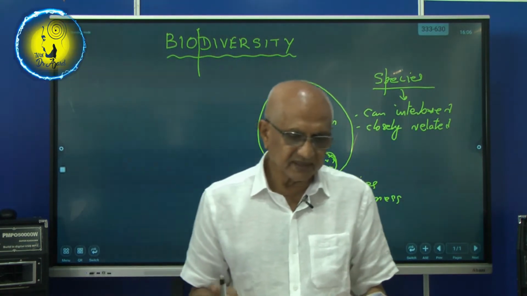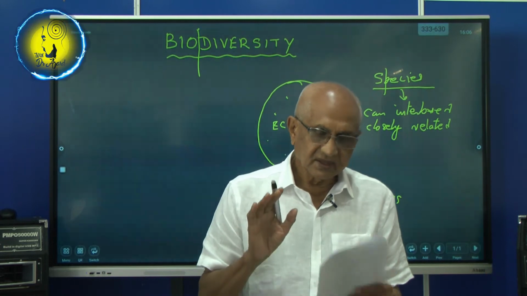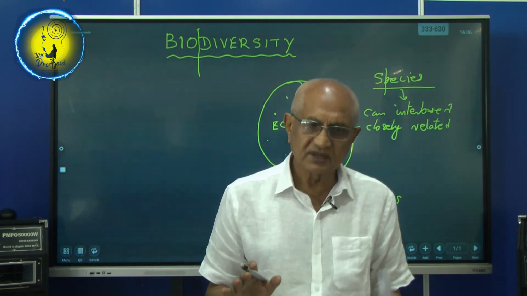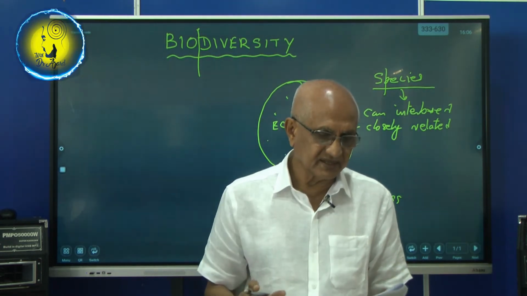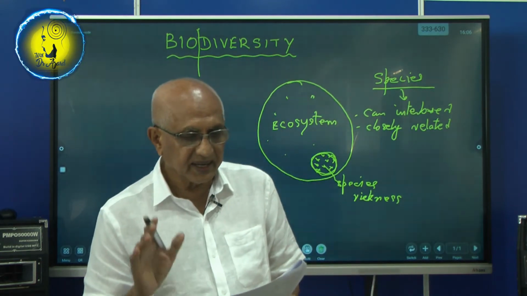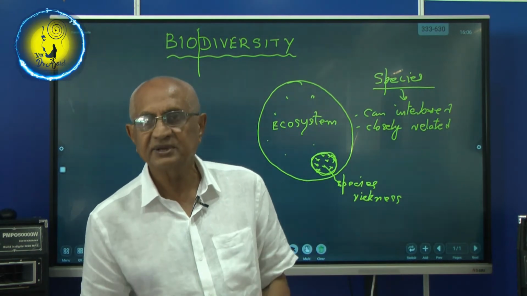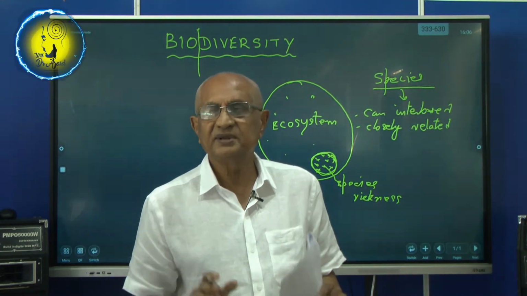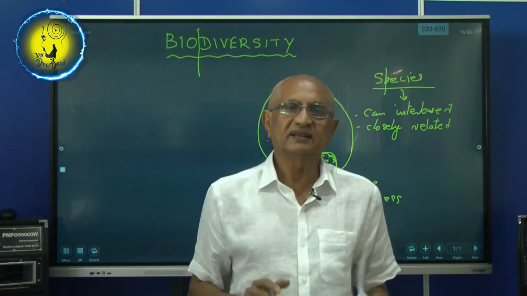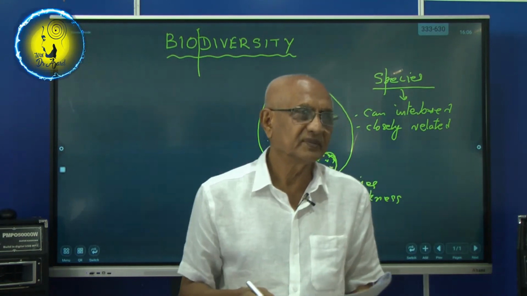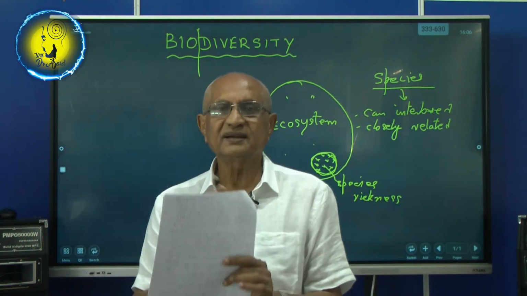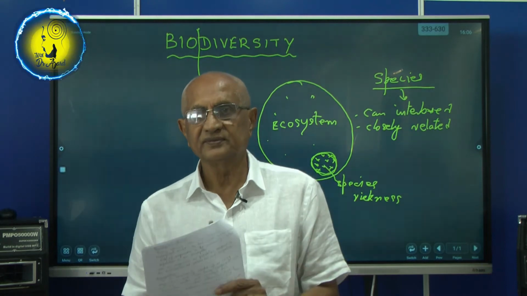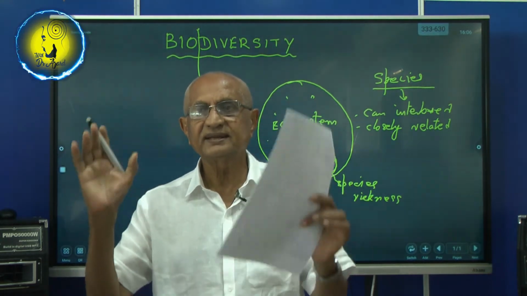Population. What is a population? A group of organisms of the same species living and breeding together in a particular habitat. If we say Vattala, what is the population? Now we are in a particular area, we are living together. The population of Vattala is so much.